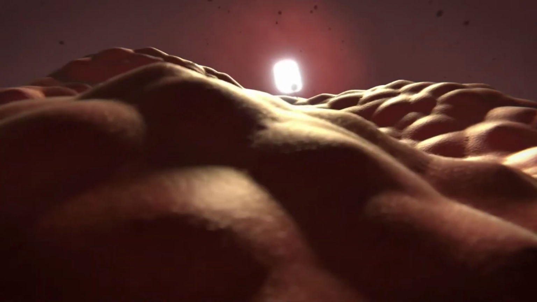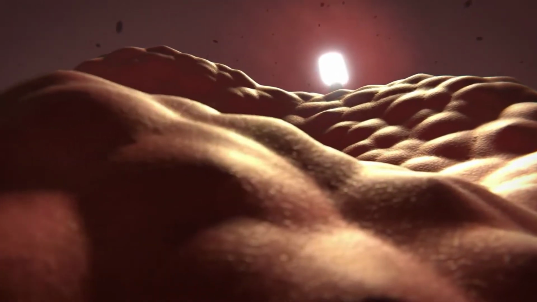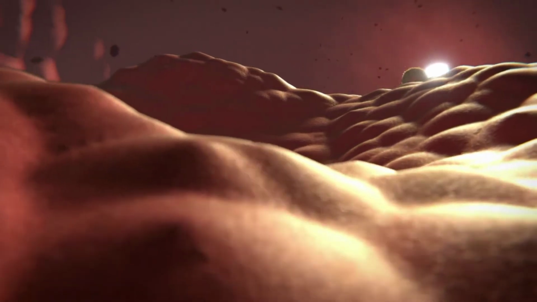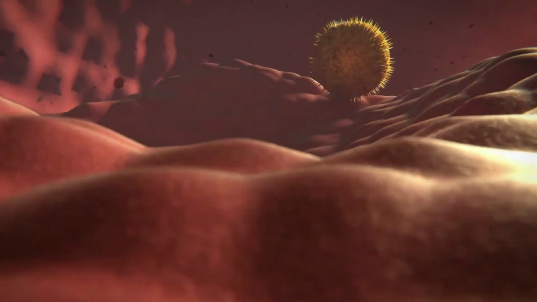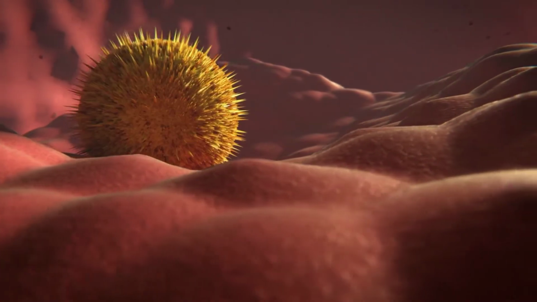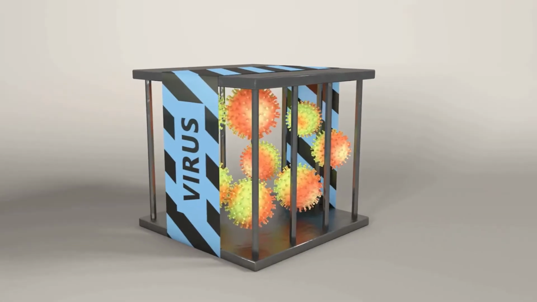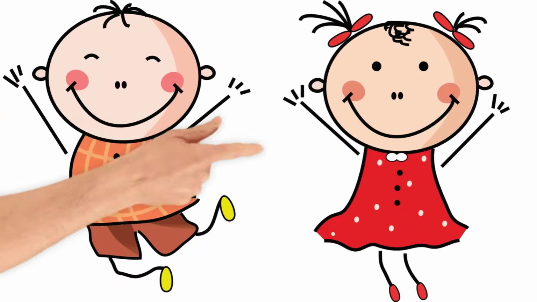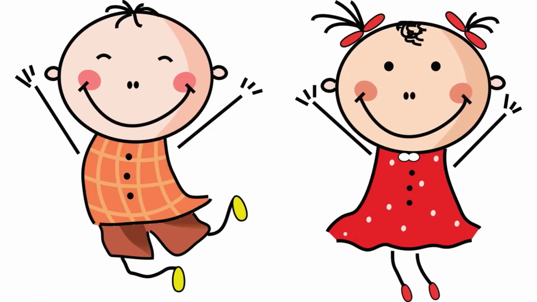For viruses to cause any pathology, first, they must be able to enter human cells. Without entering cells, viruses are unable to even survive, let alone cause any damage. Now, for them to enter cells, they need to first find the right entry point, or gate, if you like. Now, there are multiple explanations as to why children are less likely to suffer from COVID-19 infection.